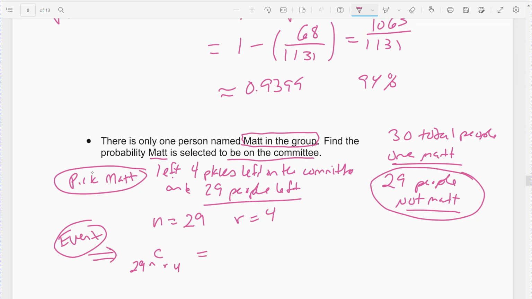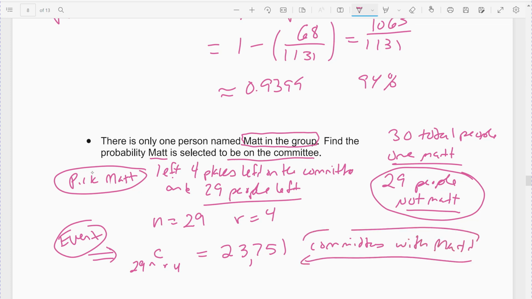So it's combination 29 choose 4. That comes out to 23,751. So there are 23,751 committees with Matt.